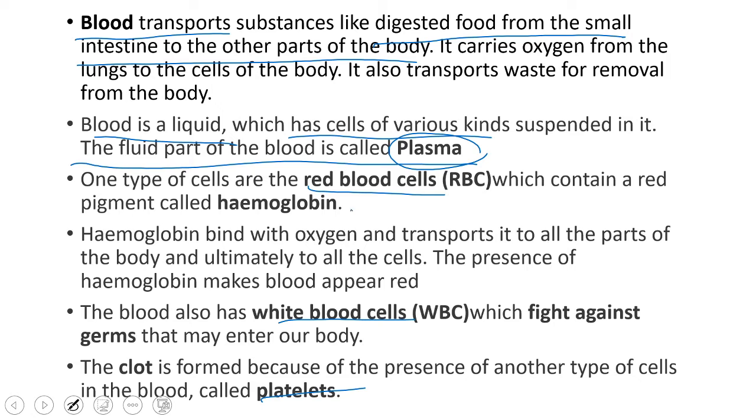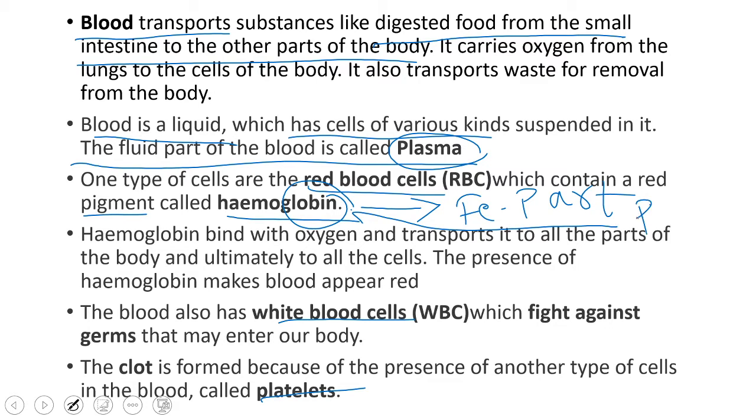RBCs are red in color because they contain a red pigment called hemoglobin. In hemoglobin, the heme part is the iron part and globin is the protein part. So two parts are present in hemoglobin. This pigment is an oxygen carrier. Hemoglobin combines with oxygen to form oxyhemoglobin and transports oxygen to different parts of the body. RBCs are called erythrocytes. They are red in color, right?